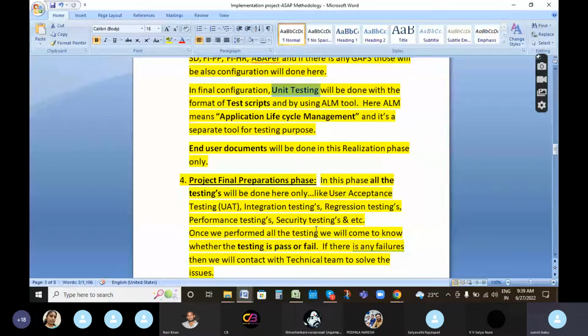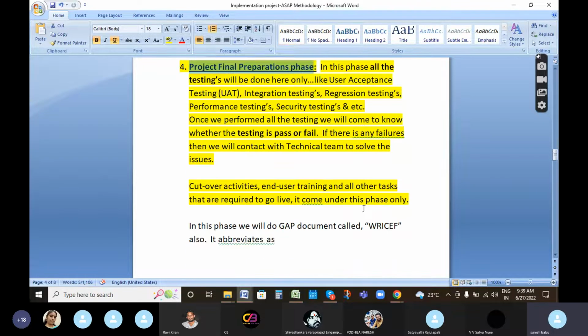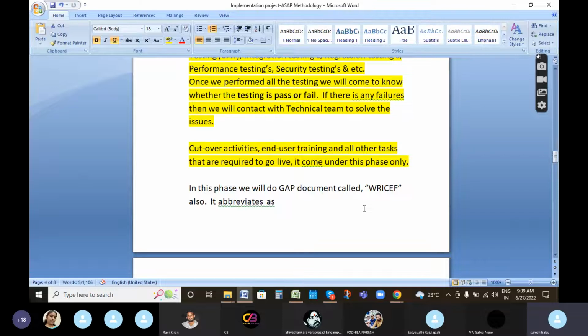In the final preparation phase, they do the different types of testing: acceptance testing, integration testing, regression testing, performance testing, security testing. All of these are done in final preparation only. If there are any failures in the testing, they will find out what the issues are, then solve those issues with the help of the technical team, meaning the ABAP or Basis team.